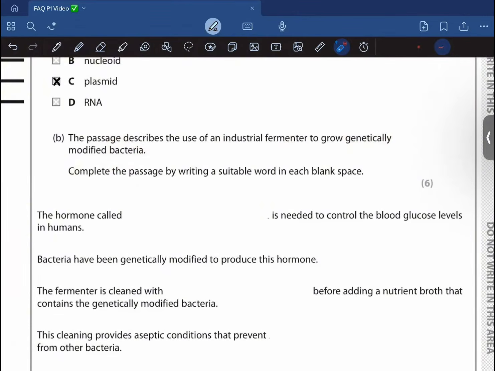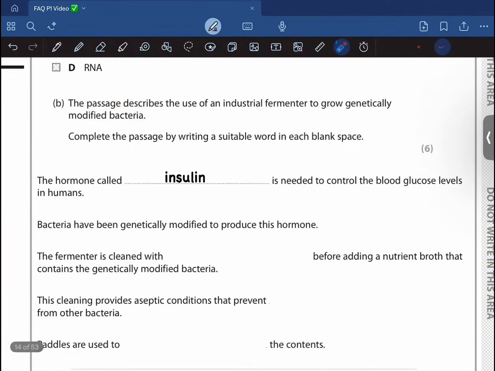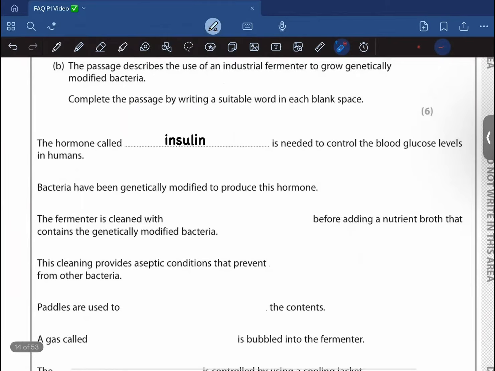The hormone called dash is used to control blood glucose, so it is going to be insulin. Bacteria have been genetically modified to produce this hormone. The fermenter is cleaned using dash before adding the nutrient that contains the genetically modified bacteria. So basically, hot water or steam, anything works. Steam.